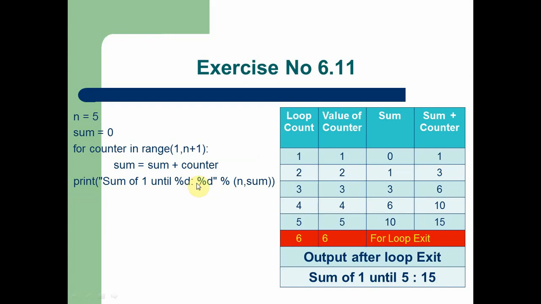These format identifiers are for two variables, namely n and sum. The first %d represents the n value. The second %d represents the sum value. After that, we are going to print the values n and 15 at the end of the program.